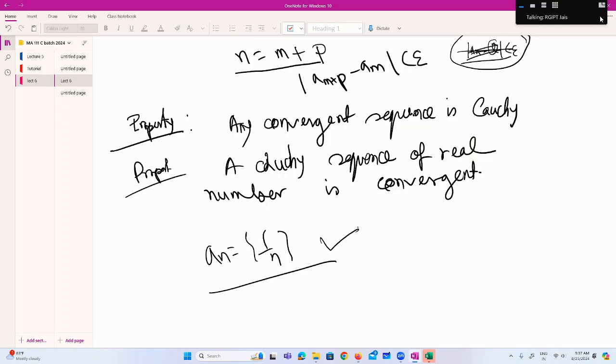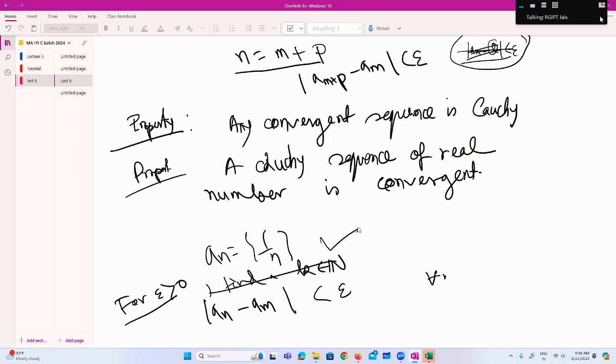So how will you prove this? That |a_n - a_m| should be less than epsilon. For any positive epsilon, you have to find a k such that this is less than epsilon for all n, m greater than or equal to k, right?